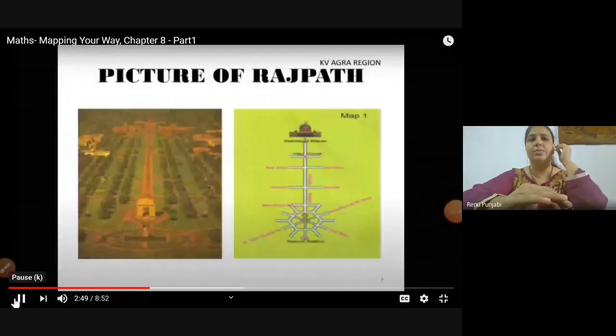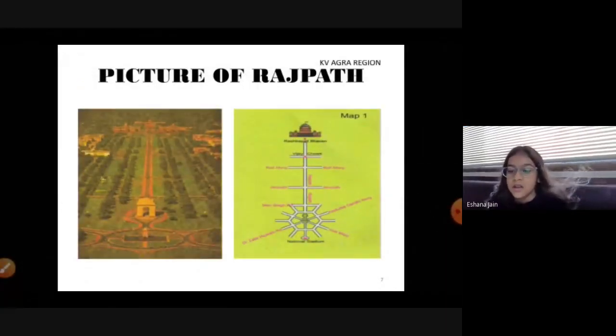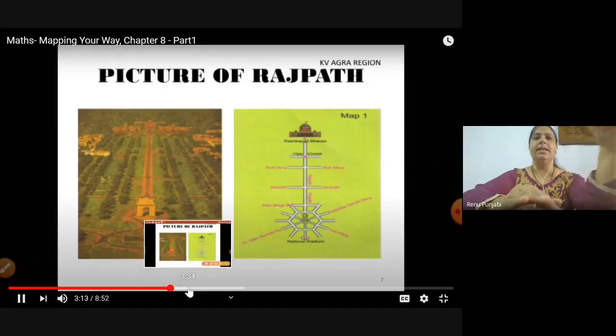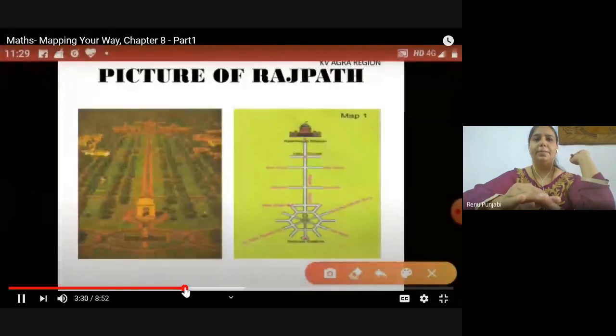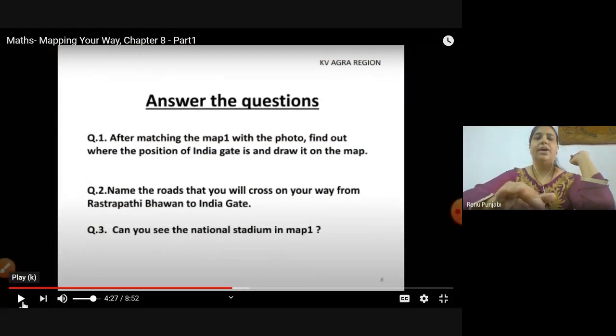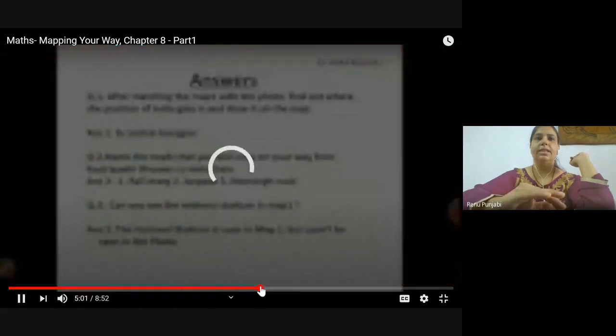Picture of the Rajpath, image of Rajpath along with its map. Observe these two pictures. All the important monuments, roads, more with the help of a few questions. Here is India Gate. See, after matching map 1 with the photo, find out where the position of India Gate is and draw it on the map. Janpath and Mansingh Road, map number 1. In this video, all the answers related to this are given.